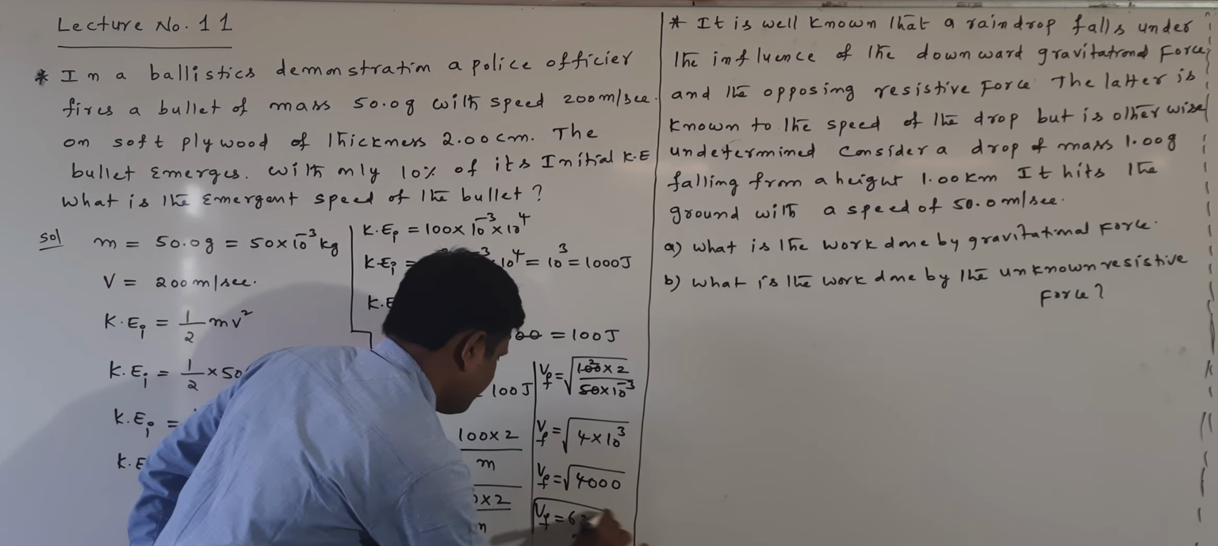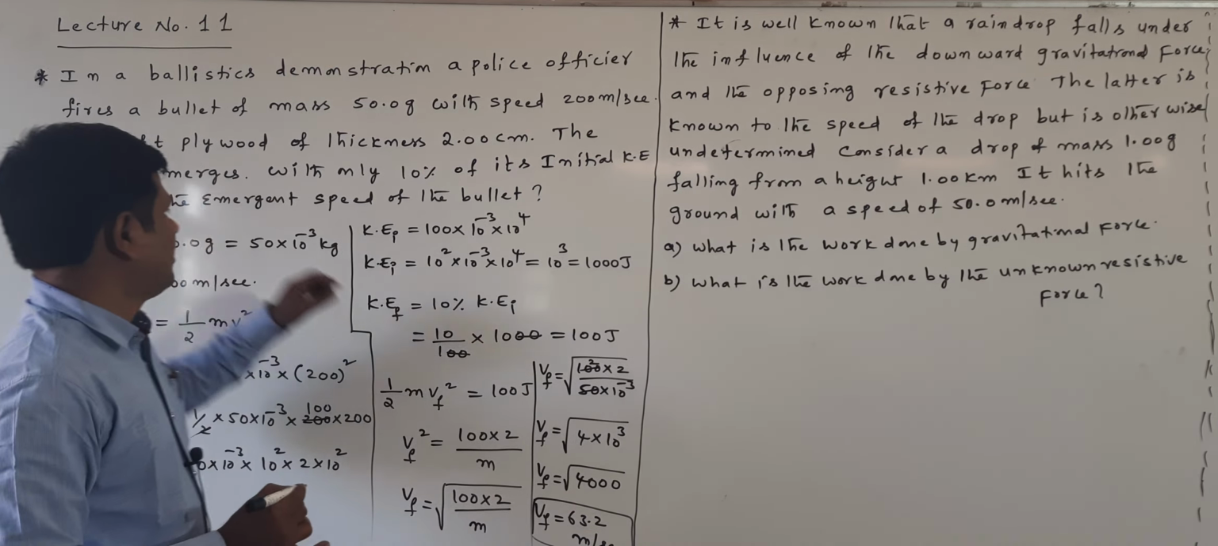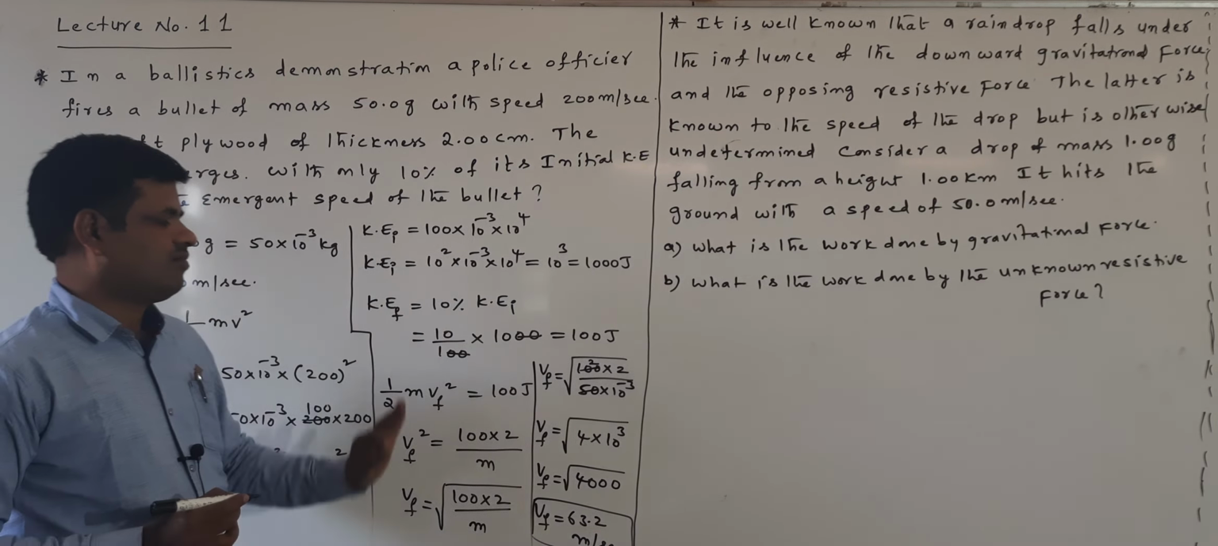This is the answer. This is the emergent speed of the bullet: Vf is equal to 63.2 meter per second.